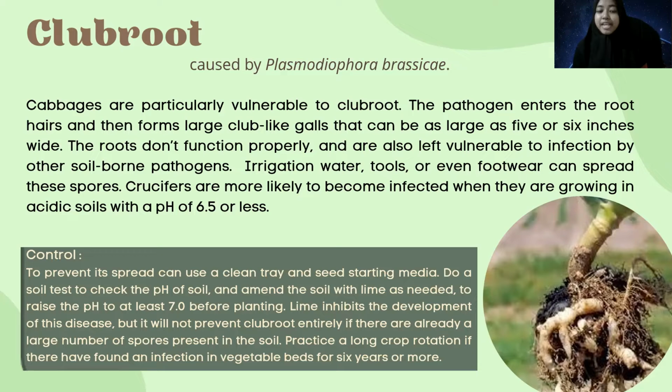To prevent its spread, use clean, dry seed-starting media, do a soil test to check the pH of the soil, and amend the soil with lime as needed to raise the pH to at least 7 before planting. Lime inhibits the development of this disease, but it will not prevent clubroot entirely if there are already a large number of spores present in the soil. Practice a long crop rotation of 6 years or more if an infection has been found in vegetable beds.